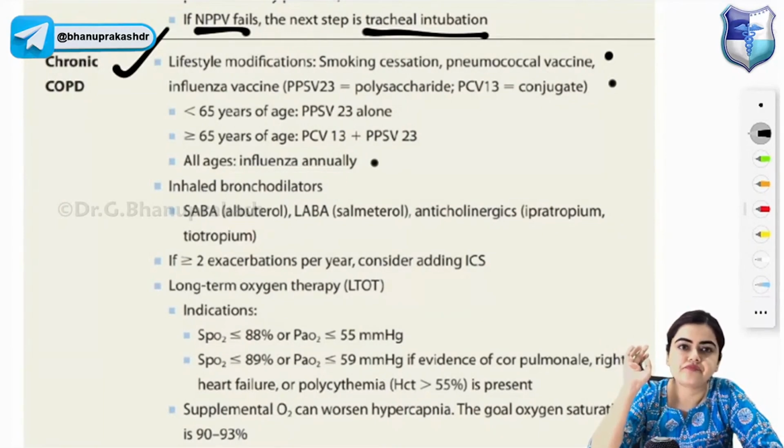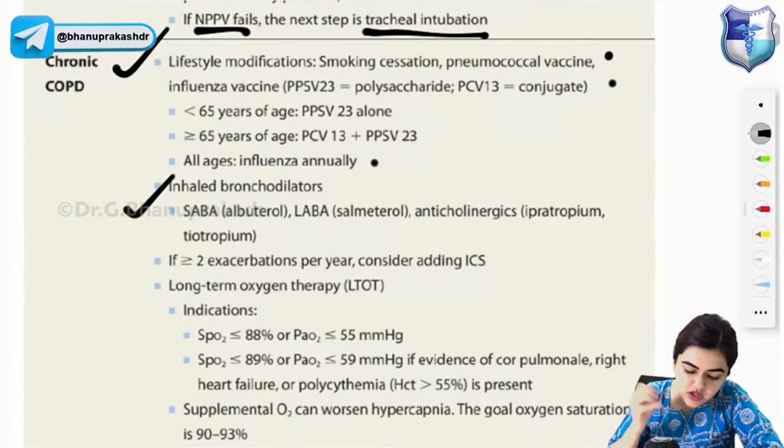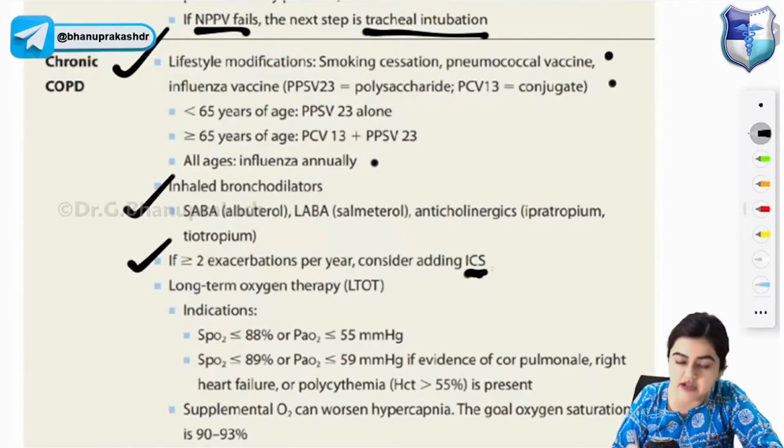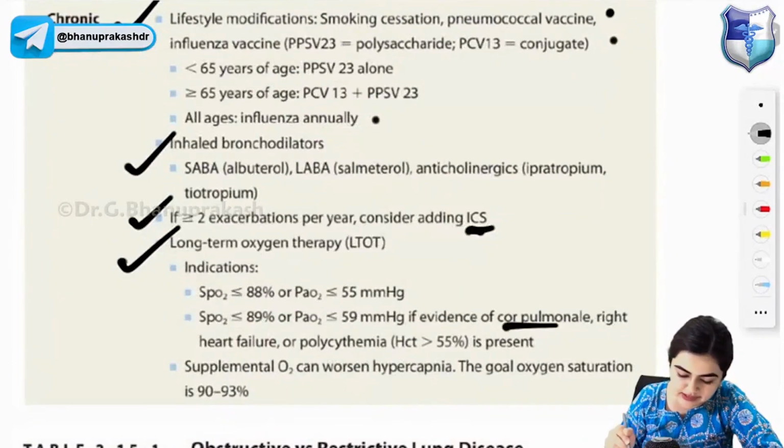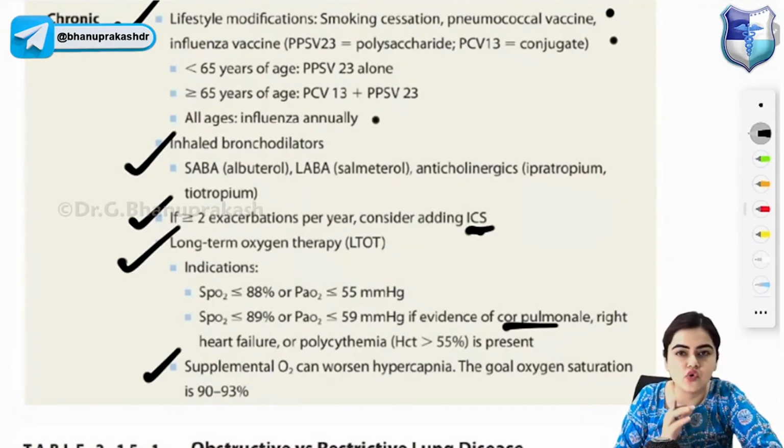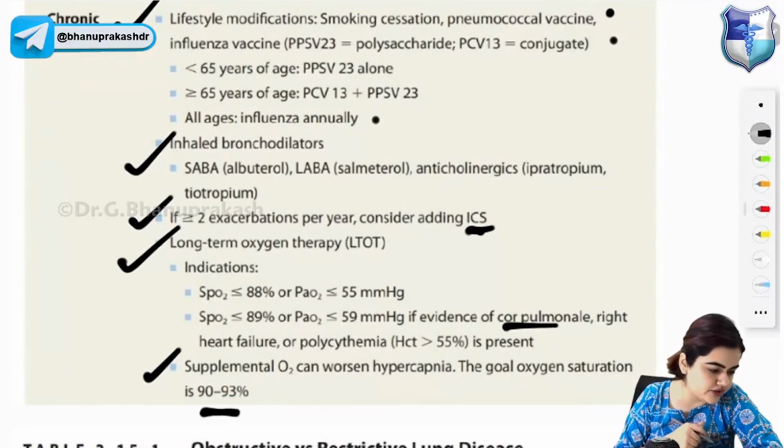Inhaled bronchodilators will be given. Then, if there are more than 2 exacerbations in COPD, you will consider adding inhalational corticosteroids. Long-term oxygen therapy is given. It is only indicated if SpO2 is less than 88% or PaO2 is less than 55 mmHg, or SpO2 less than 89% or PaO2 less than 59 mmHg, and there is evidence of cor pulmonale, right heart failure or polycythemia. Supplemental oxygen can worsen the hypercapnia, that you have to remember. So goal oxygen saturation will be 90 to 93%.